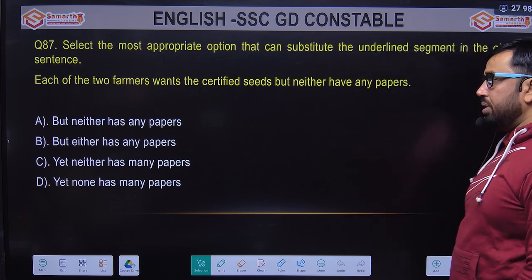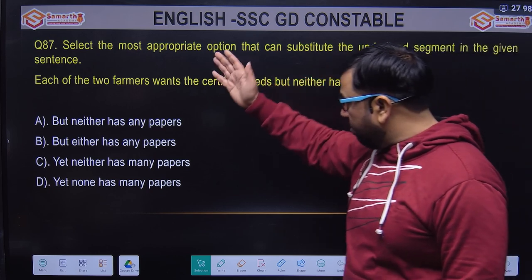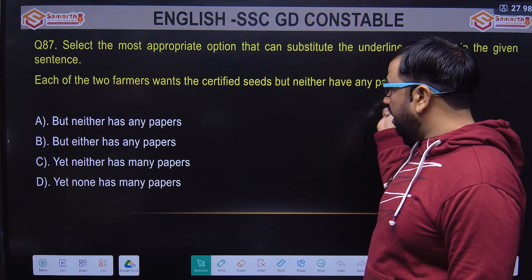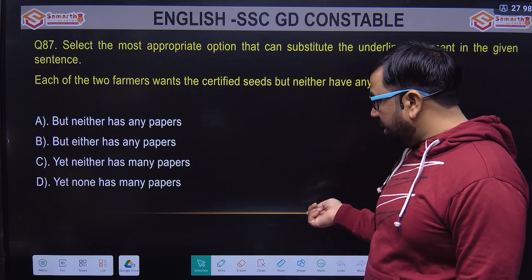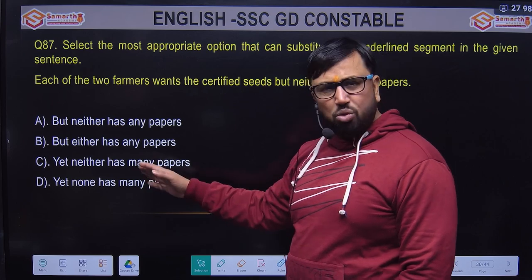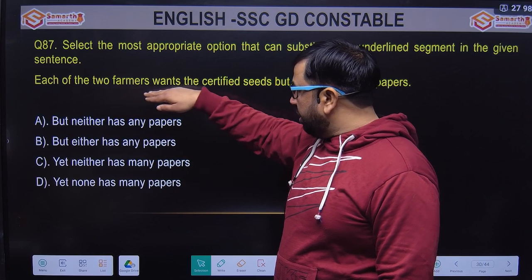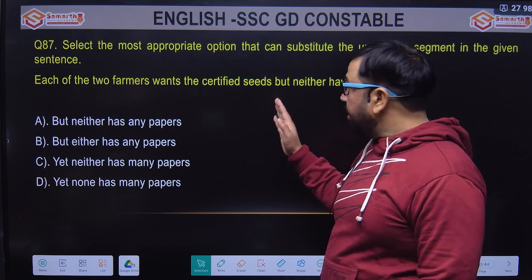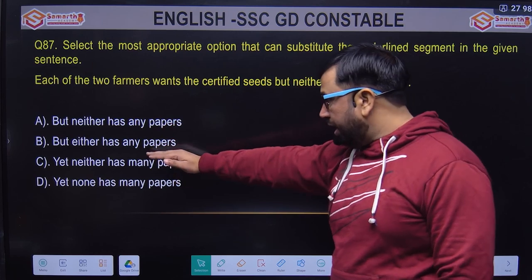We have to see which of the options is most appropriate: but neither has any paper, but either has any paper, yet neither has any paper, yet none has. The yet option is not making sense here, because they are giving two contradictory statements. Each of the two farmers wants the certified seeds, but neither. So but is the most appropriate option; yet we rule out.